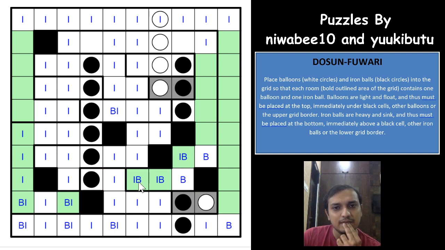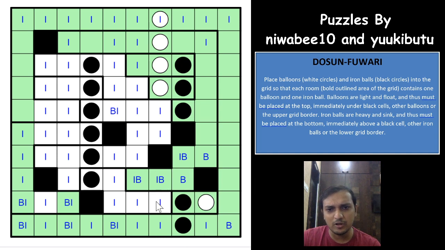And so now this region has been done with everything, both the iron balls and the balloon. So we can eliminate this region now, it cannot have anything else. And this region is also done, this region is also done, and this region is also done. You have an iron ball and a balloon both. This region is done. You need a balloon here somewhere.